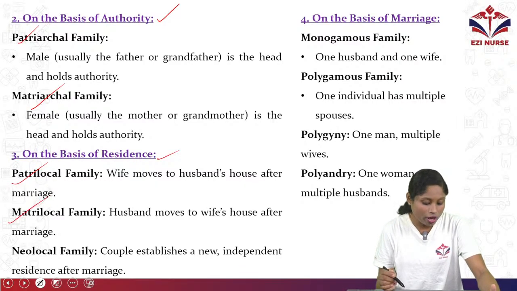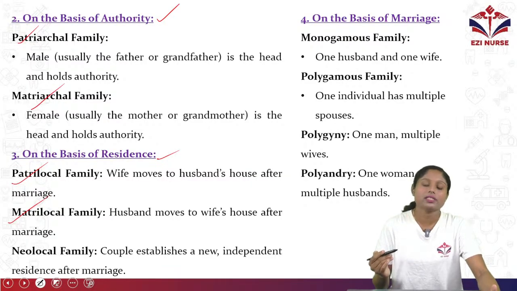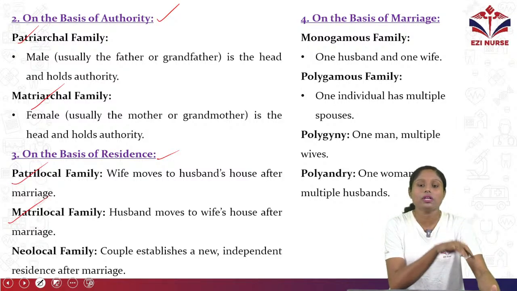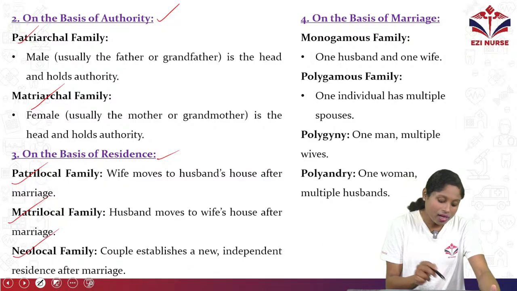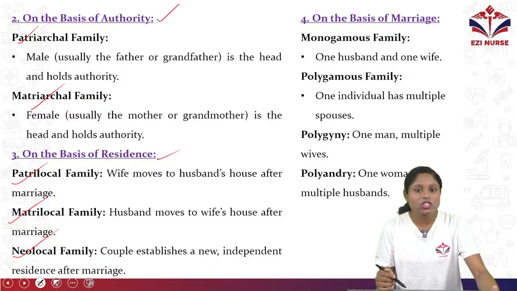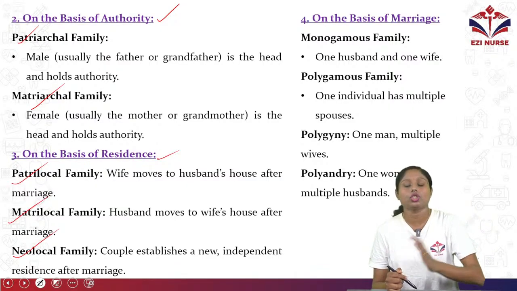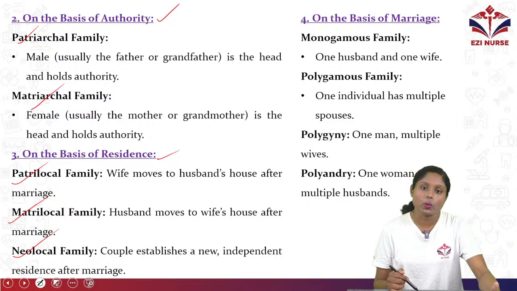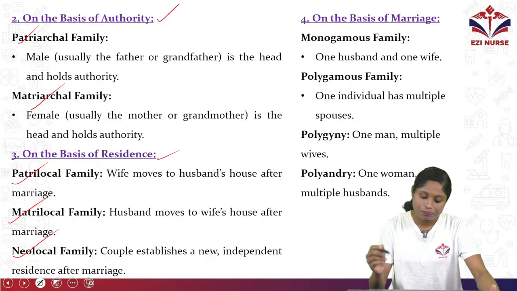Coming to matrilocal family, the husband moves to the wife's house after marriage. That is also present in some of the cultures in India. After the marriage, the husband or the boy will move to the girl's house. That is matrilocal family. And neolocal family: the couple establishes a new independent residence after marriage. So the wife and husband will establish a new house and start separately from the family. So that is what is called neolocal family. So this is on the basis of residence.